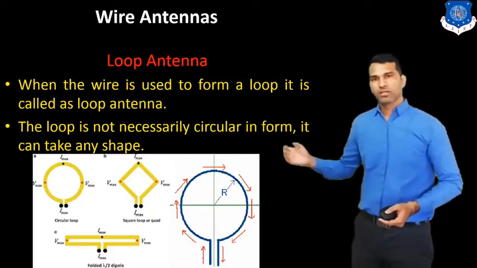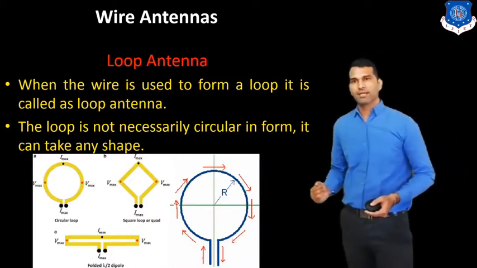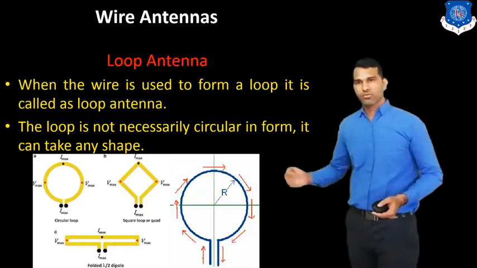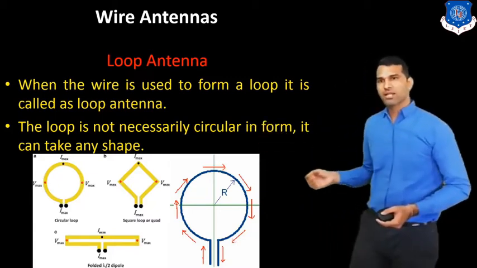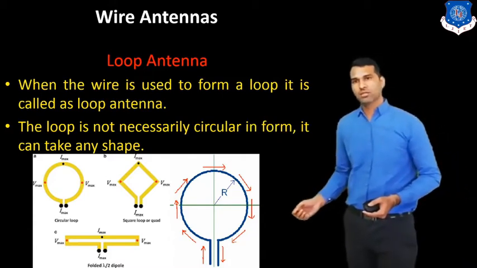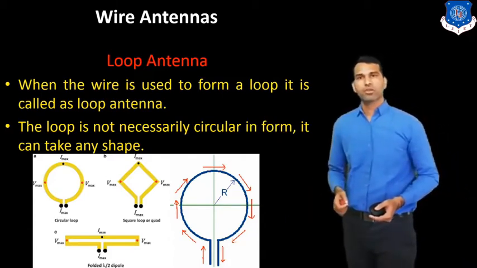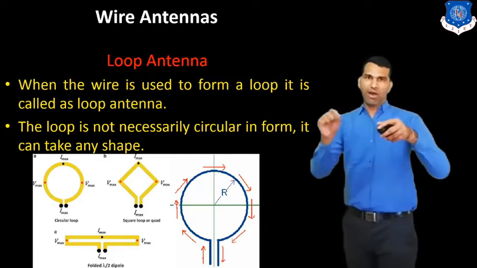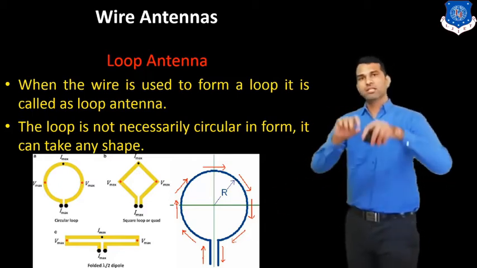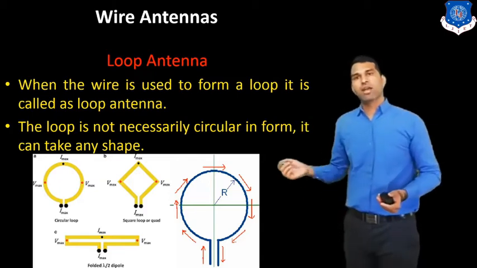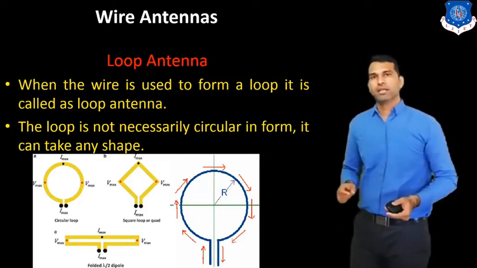Here is the figure of the loop antenna. In the first figure you can see the circular shape, then the square shape, and the last one is the rectangular shape. When we bend the wire into any shape, like the circular shape in the first one, it is known as the loop antenna.